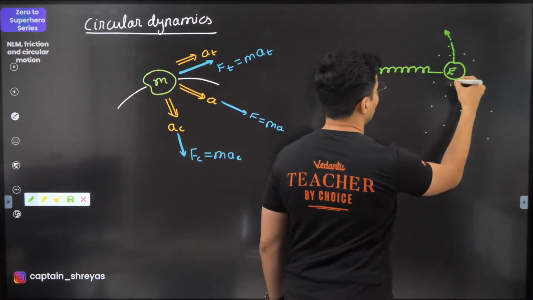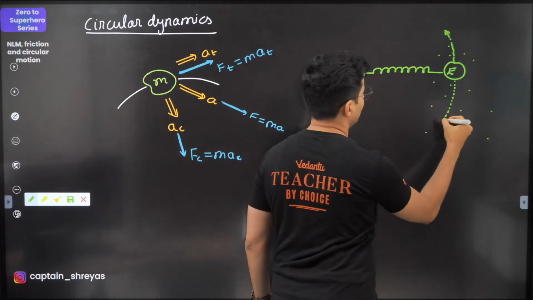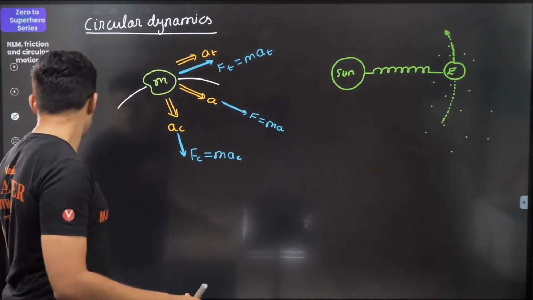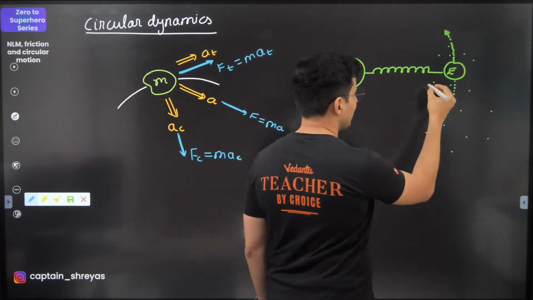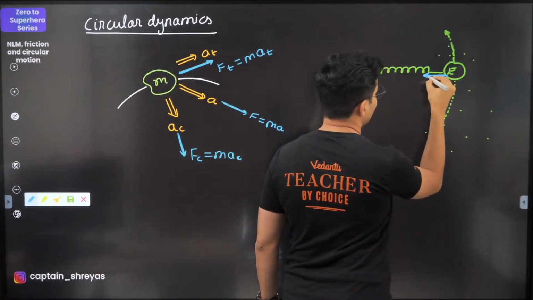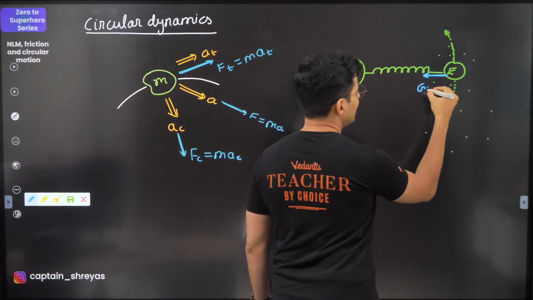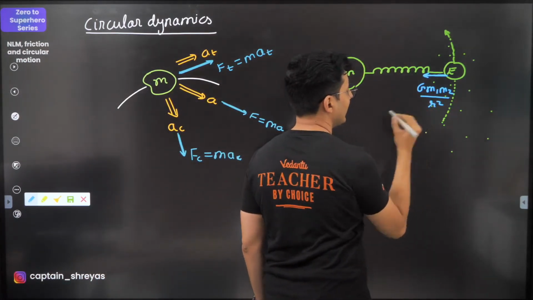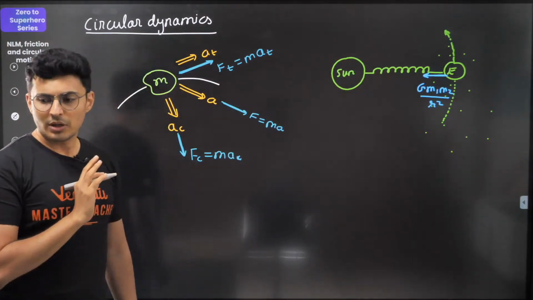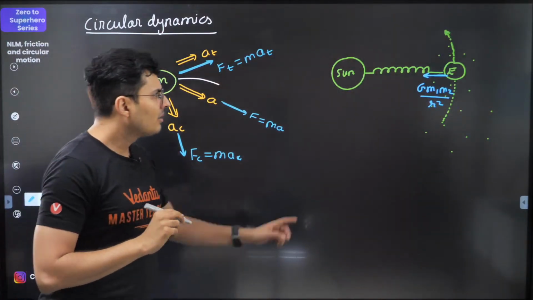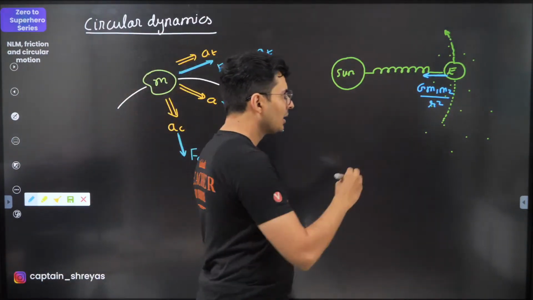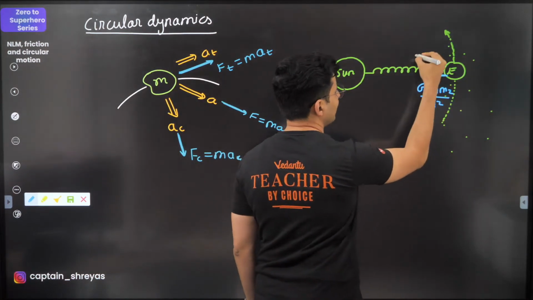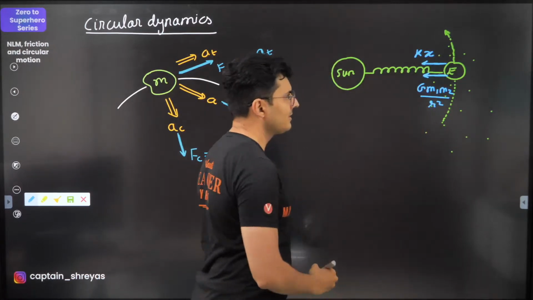It's trying to go in a circular path like this. Okay, let's try to understand what are the forces. Yes, so like you said, there is a gravitational force. So like this. So the value will be G m1 m2 divided by the distance square. Correct, guys? G m1 m2 divided by r square. Will there be also a spring force like this? The spring is extended, let's say, by x. Will it not be kx, guys?